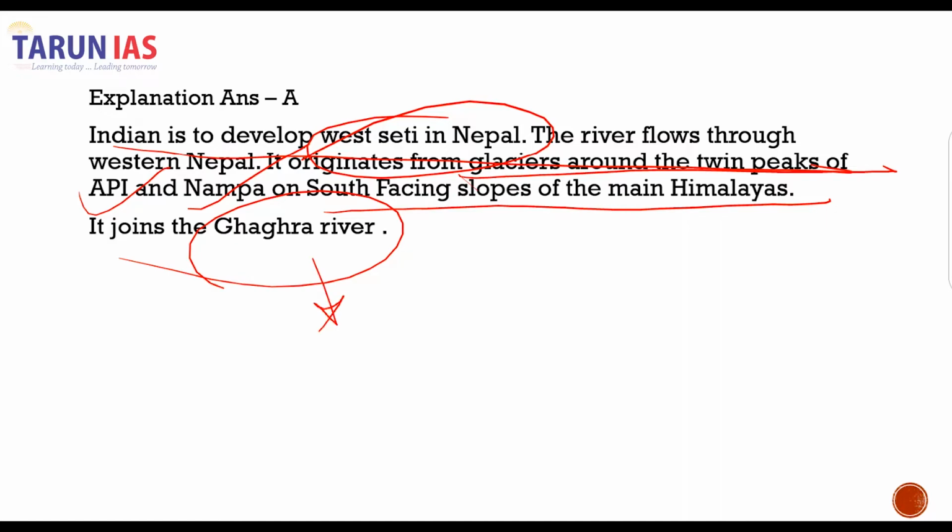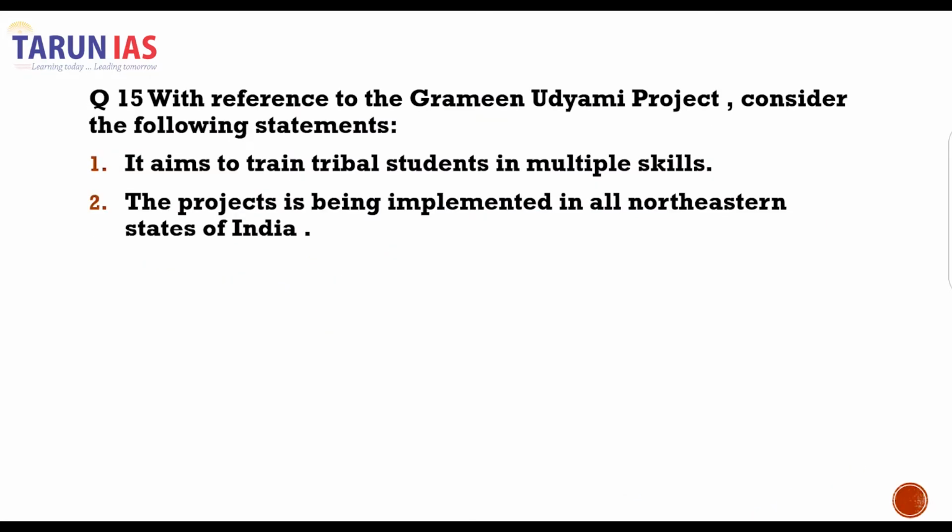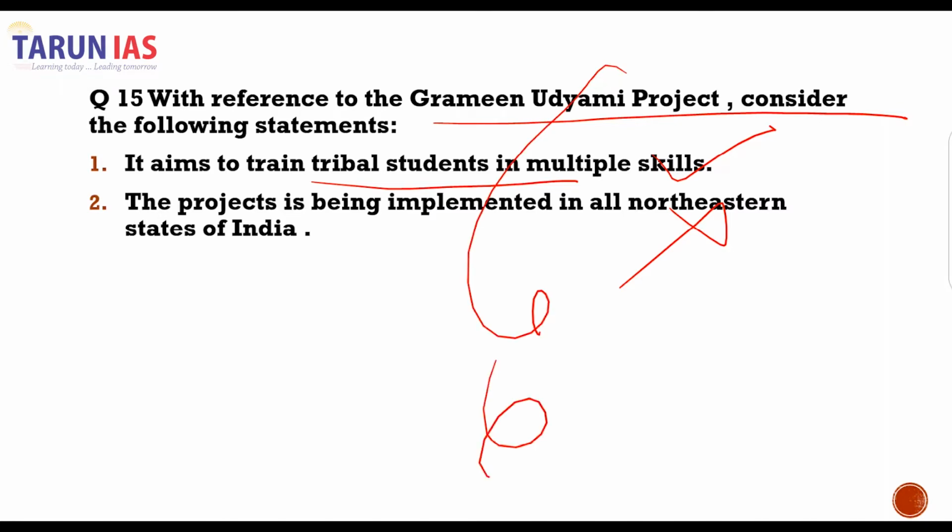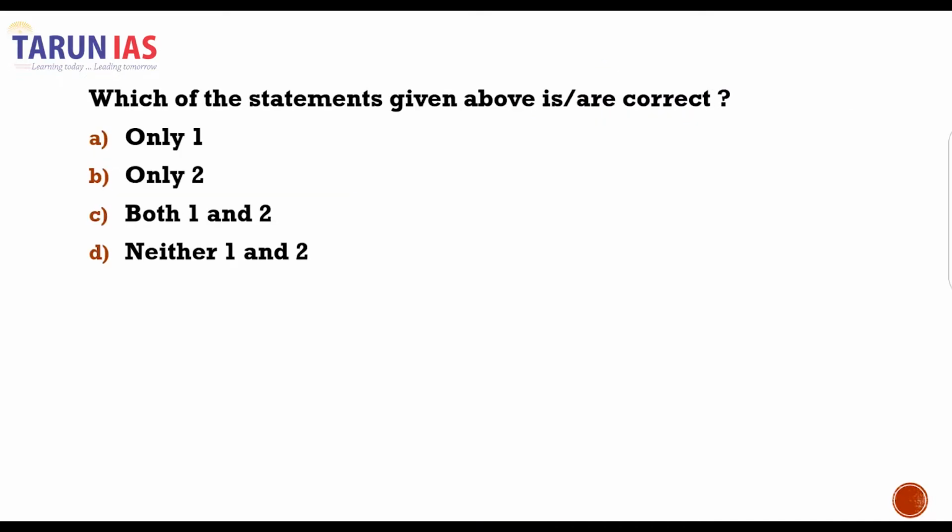The next question of the day is with reference to the Gramin Udyami project, consider the following statements. It aims to train tribal youth in multiple skills. That's correct. The project is being implemented in all northeastern states in India. That's incorrect. The project is going to be implemented in 6 states across India. Since the second statement is incorrect, only one is correct. A is our correct answer.